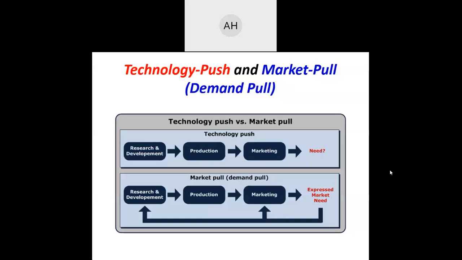Yes, that is correct. So for technology push, from the new technology it goes to the business team, and then we want to market the products as new products. That is technology push. For example, hand sanitizer: if it's new, you have to market it because there is a demand.